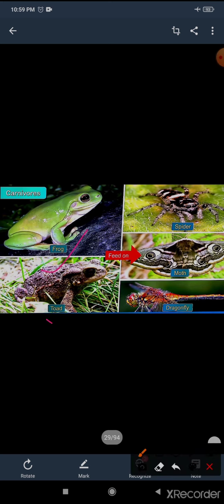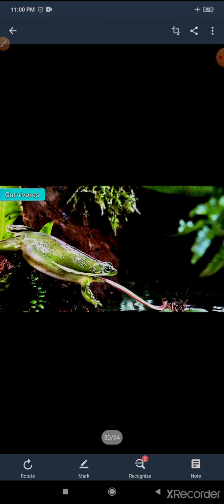This is a frog and this is a toad. Frog and toad feed on spiders, moths, dragonflies, and many other insects. So these are all examples of carnivorous animals, birds, and amphibians.